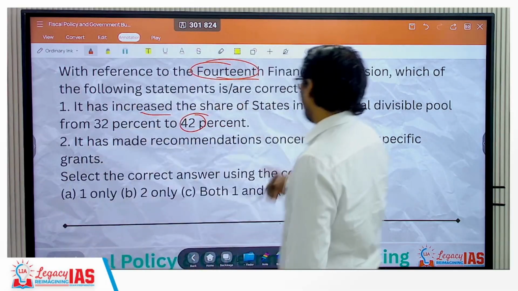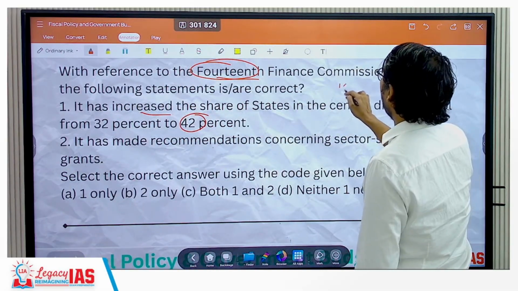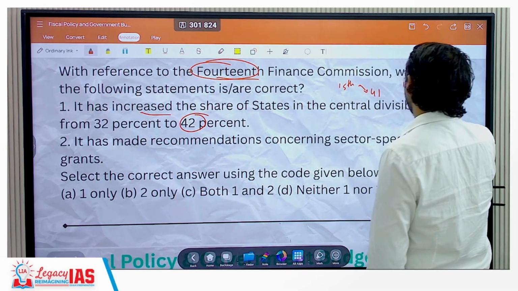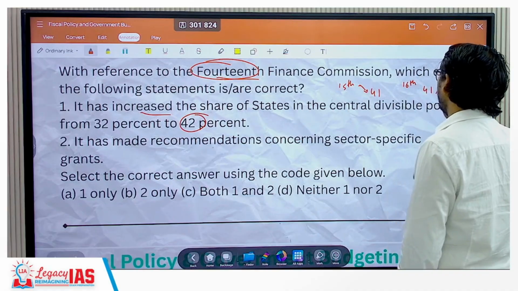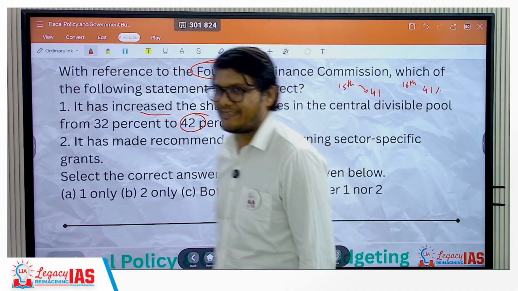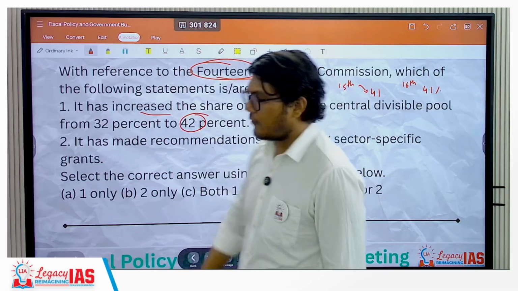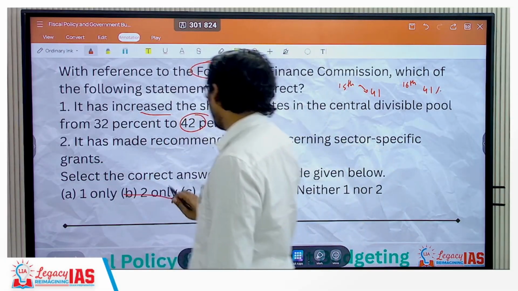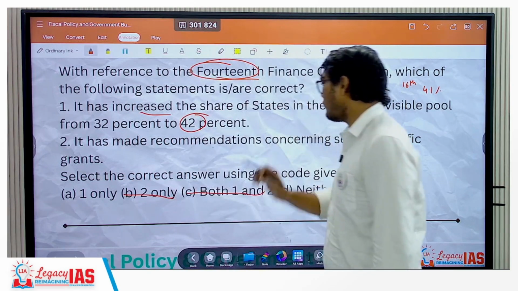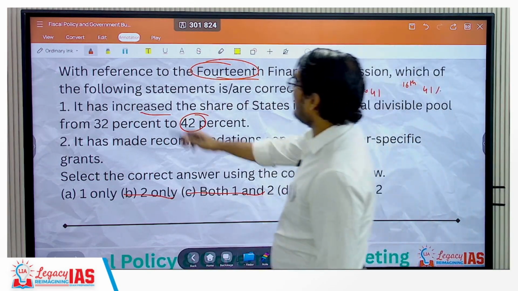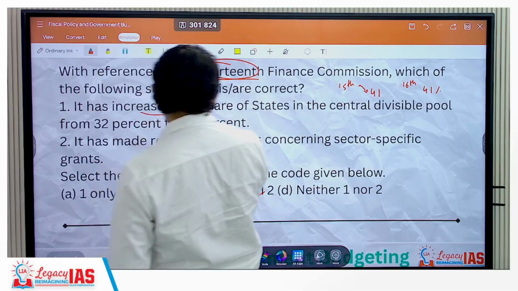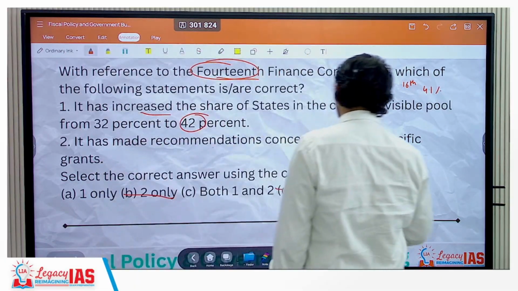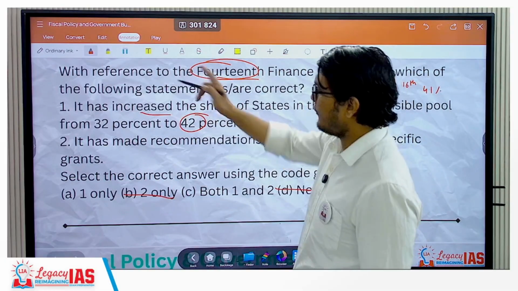After that, the 15th Finance Commission reduced it to 41 and the 16th Finance Commission has kept it unchanged at 41% itself. So by the 14th Finance Commission there was an increase. Statement 1 is correct, so this option is gone and this one will also be gone.